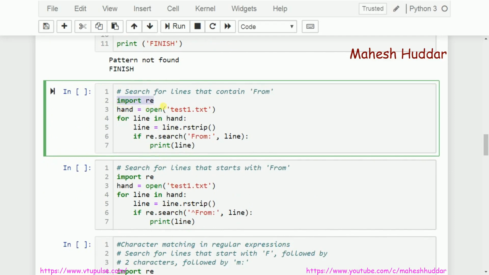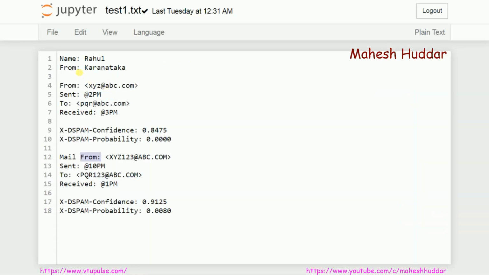First, I need to import the library. I have done it. I need to open that file in read mode, which I have done with the help of the open statement. Open text1.txt. The return value was stored into hand. From this return value, hand, I am going to read one line at a time using a for loop. So I will read the first line, which in this case is "Name: Rahul".